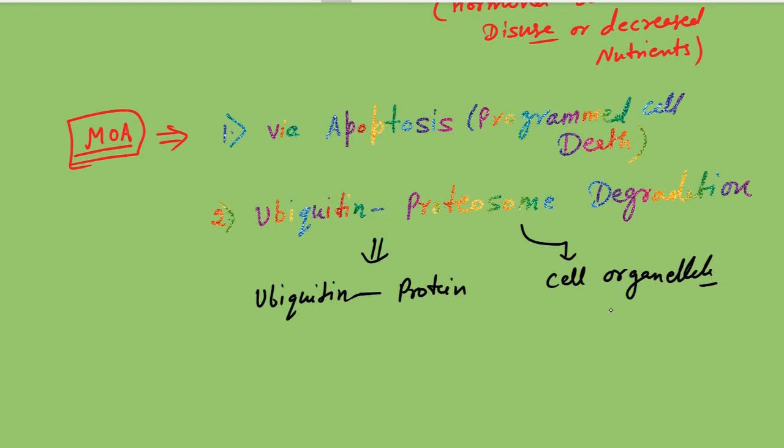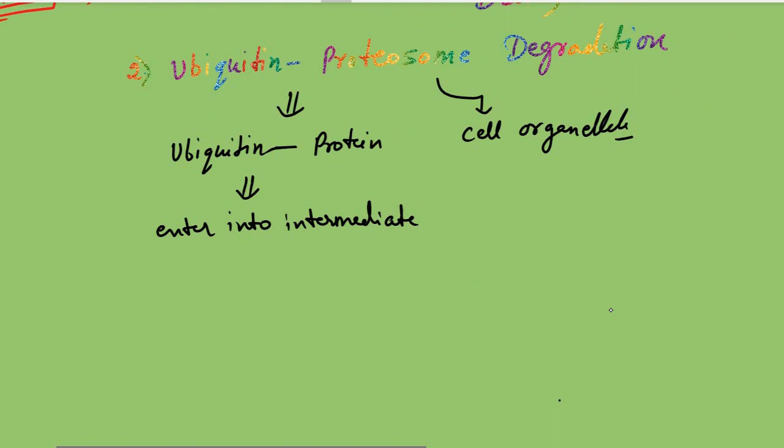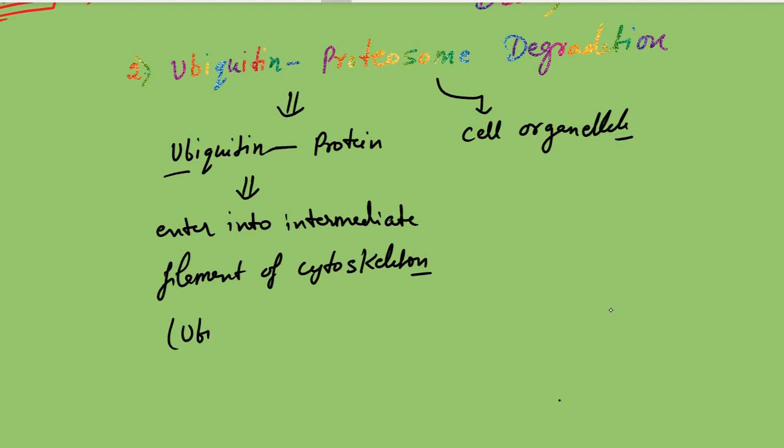Okay, so this ubiquitin protein enters the intermediate filament of the cytoskeleton protein. Now this ubiquitin is tagged with the cytoskeleton.